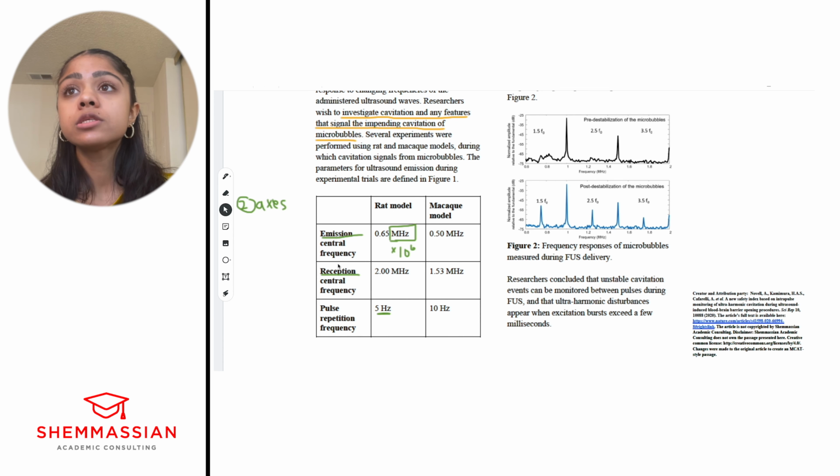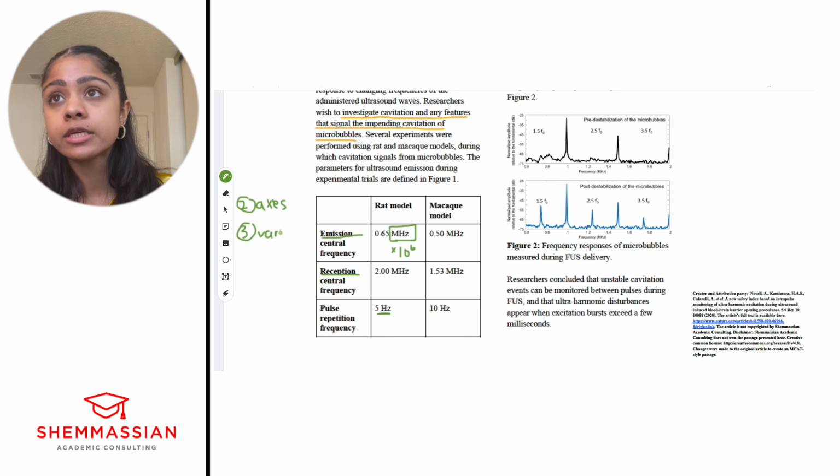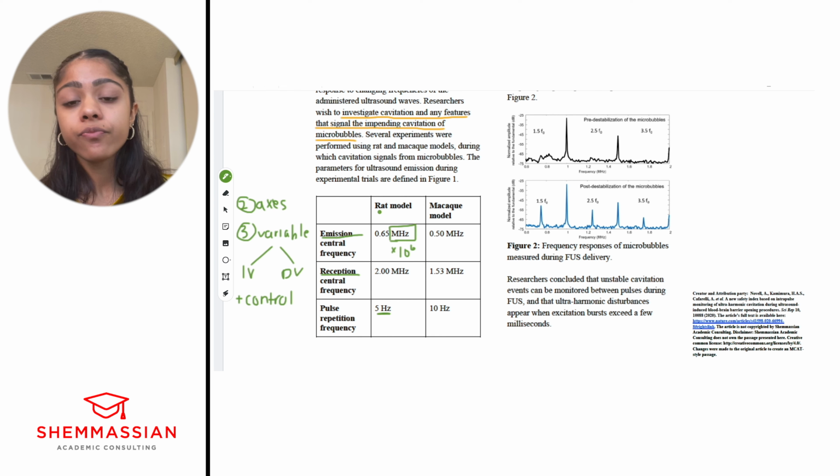Now we've got what are the variables, right? Especially in experiments, we often distinguish them as independent variables, dependent variables, and also you want to be conscious of control, right? What are they keeping constant so it doesn't confound the experiment, right? In this case, what are they manipulating?